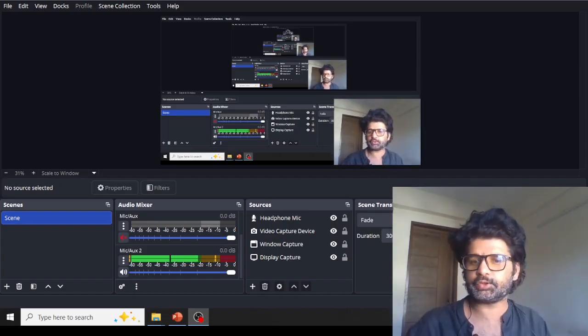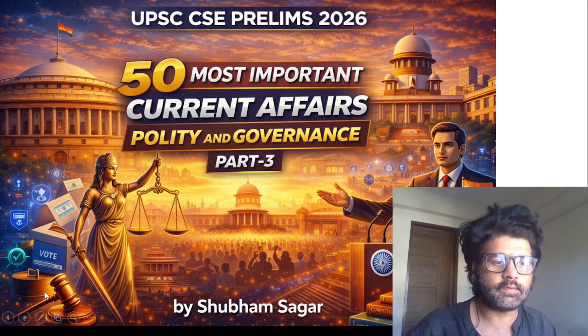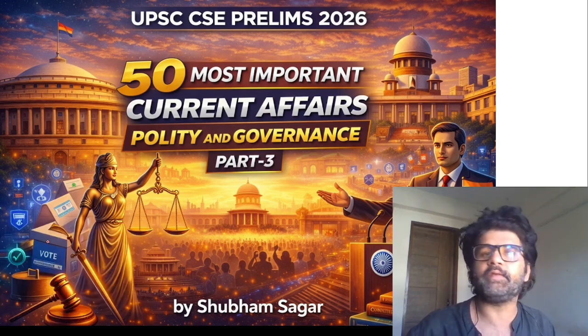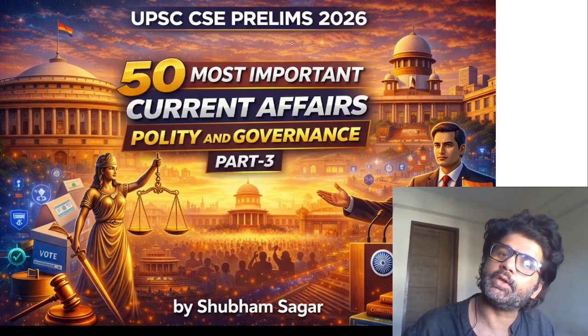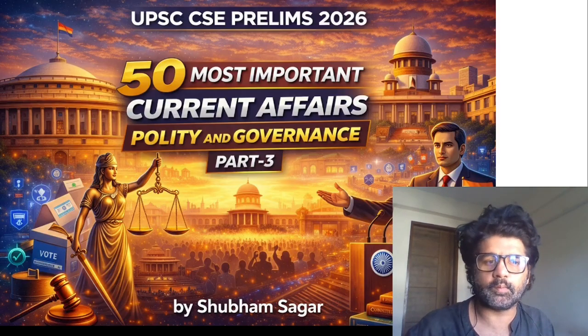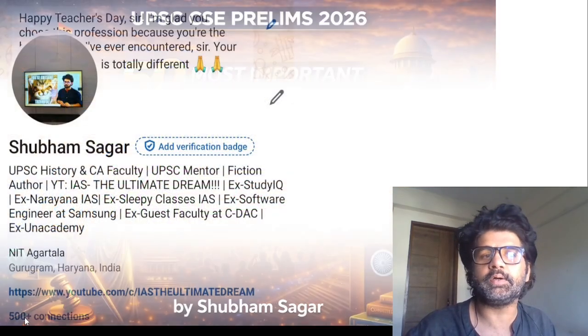Hello everyone. So this is Polity and Governance Part 3, 50 most important current affairs. Up until now in the first two parts we have covered 25 most important current affairs for polity and governance for UPSC Prelims 2026. We have covered almost the last 1 year or so. So let's start from article number 26.